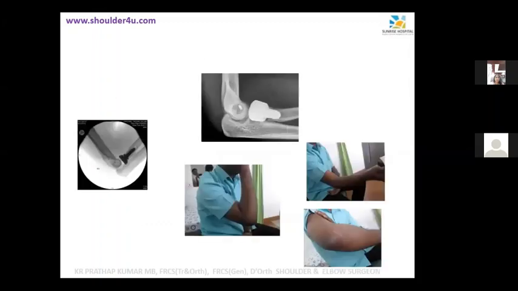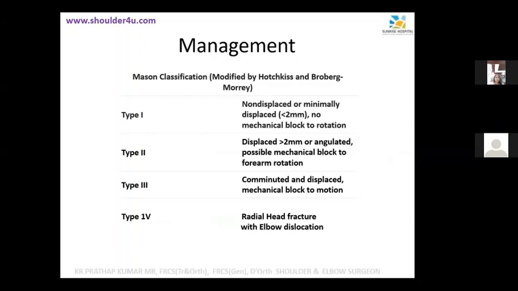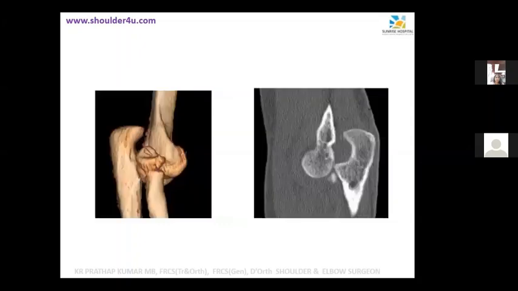Now, what will you do for this patient? I have already given a clue. Akhil Senior, you can answer. So we will look for the stability. We have to take a distal radioulnar joint X-ray also. If it's stable, we can plan for excision. Akhil, you are breaking my heart.